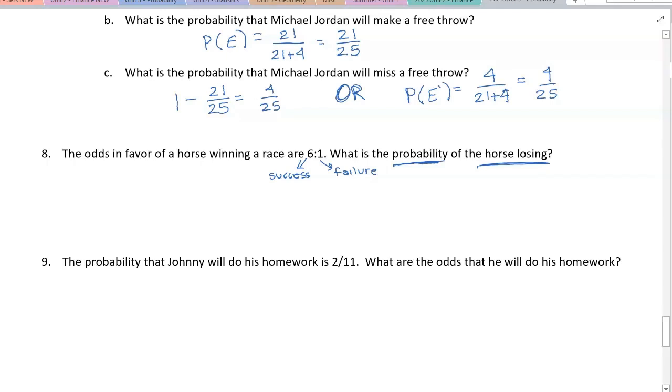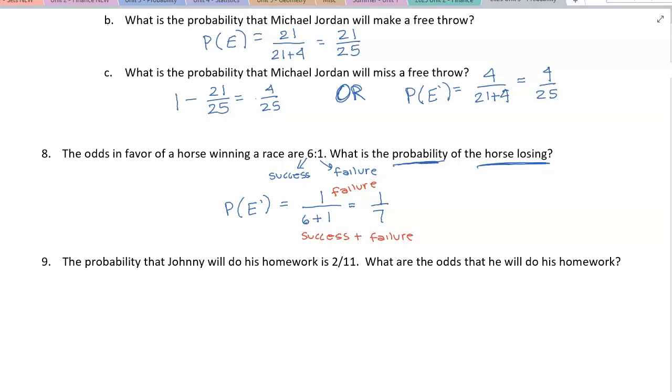So we want probability of the horse losing. So we now need the failure in the numerator, and we've already defined that. That's 1, all over the total, which is going to be 6 plus 1. So 1/7. So in this case, we had failure up here, and then down here we had success plus failure.